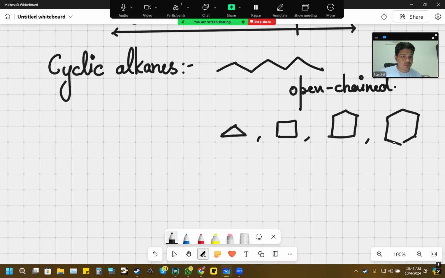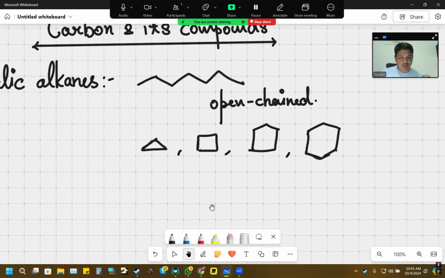Likewise, we also saw that organic compounds can also exist in these cyclic forms. Broadly speaking, in organic chemistry, we call them acyclic systems, the open chain compounds, and these are obviously called the cyclic systems as per their name.